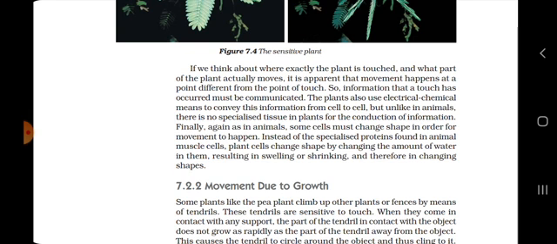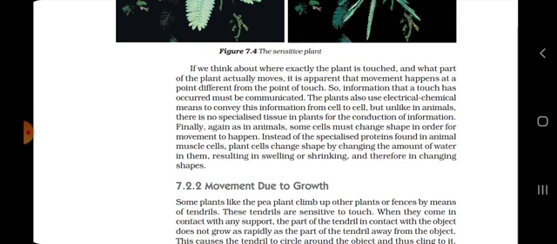Again, as in animals, some cells must change shape in order for movement to happen. They can also change their shape, size, as well as position in order to move. Instead of the specialized proteins found in animal muscle cells, plant cells change shape by changing the amount of water, resulting in swelling and shrinking and therefore in changing shapes.